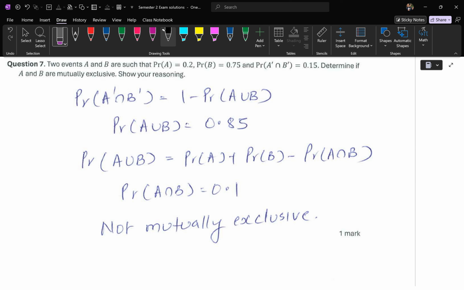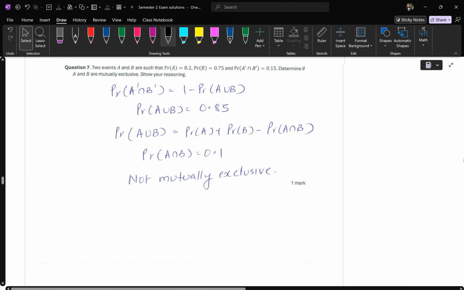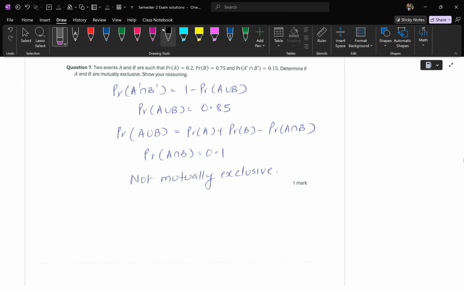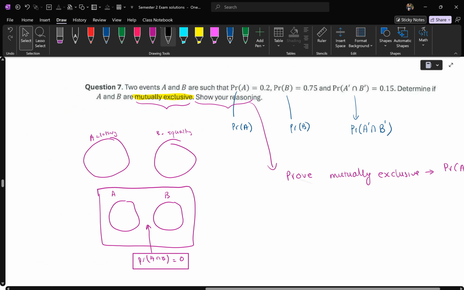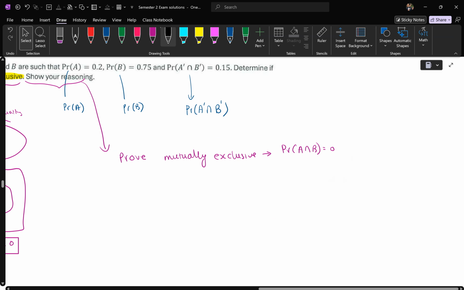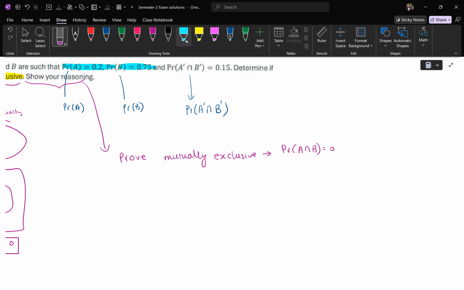And how did they work this one out? Well, they used the addition rule. I'll explain this later, but essentially their goal was just to find this. You don't have to use the addition rule. You can use it, or you can use a Venn diagram. I personally normally use a Karnaugh map. I find that that's the best way when you get problems involving probability A, probability B, and then especially a random one like this one.